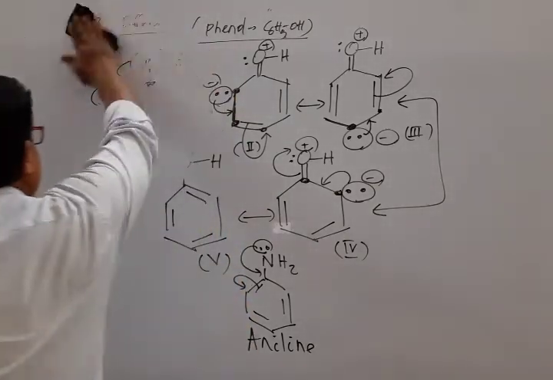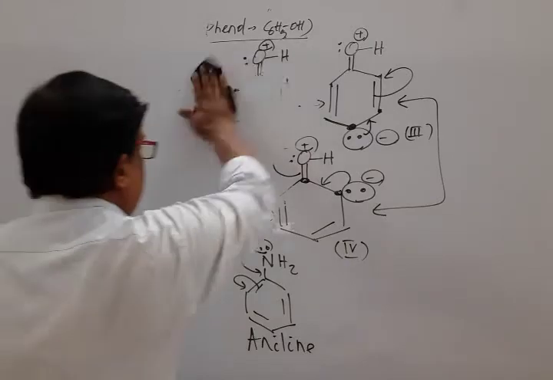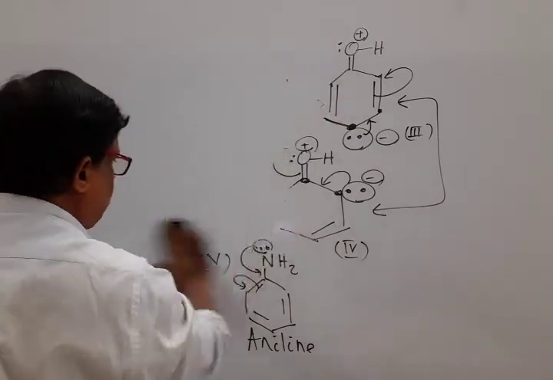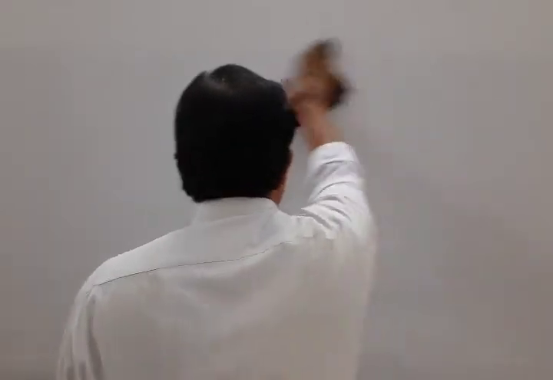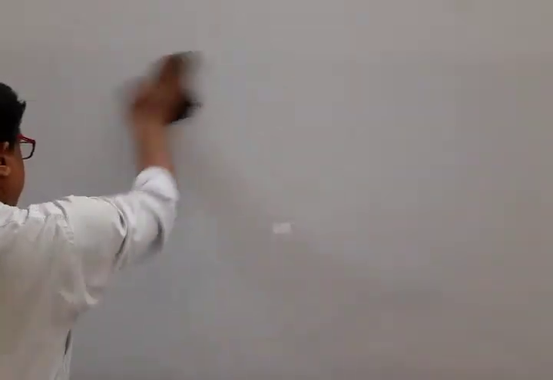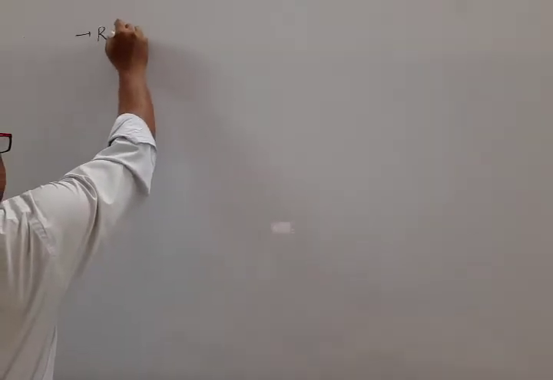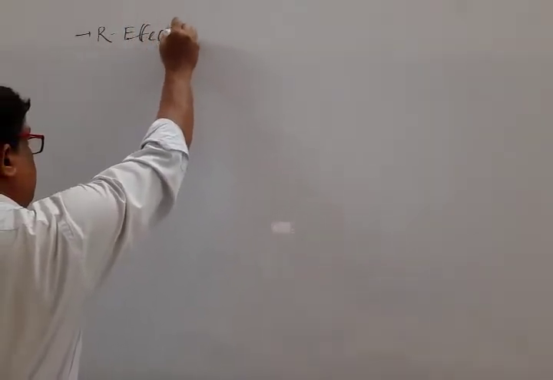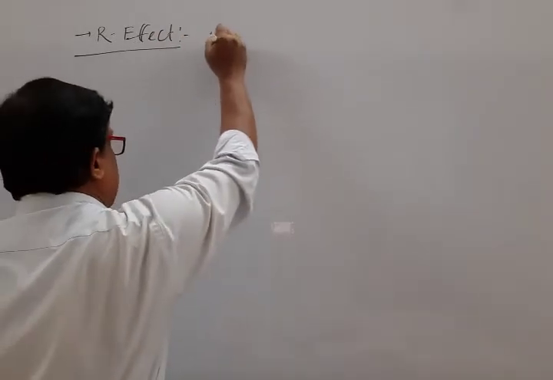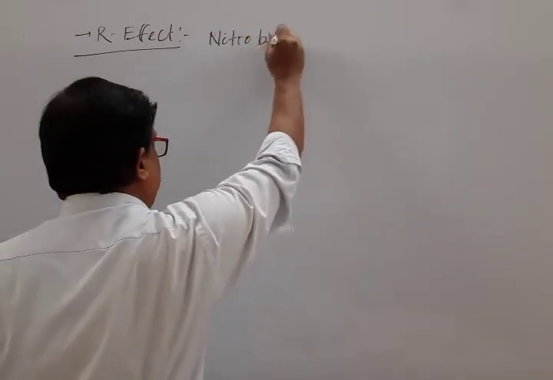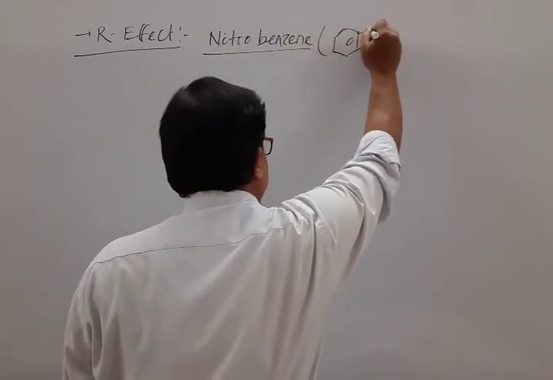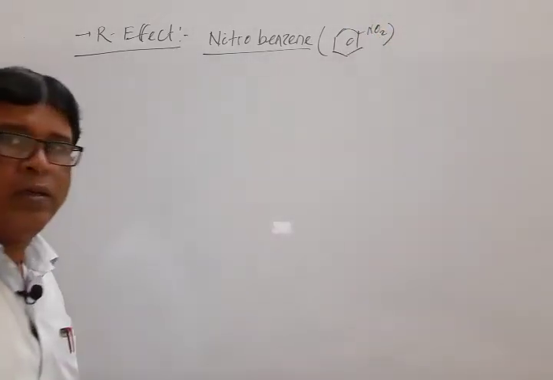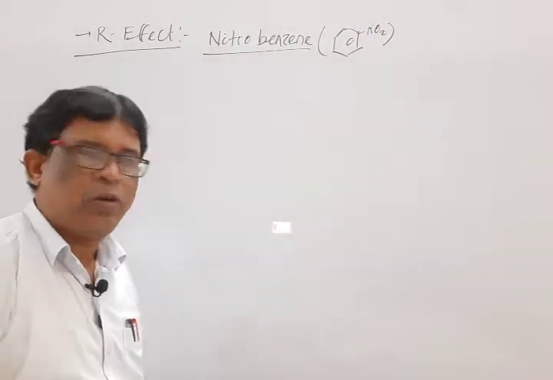Next, switch over to another example, that is minus R or minus M effect. Next one is under the heading of minus R or minus M effect, that is minus R effect. We select one example, that is nitro. When it is attached to a benzene ring, it is known as nitrobenzene. The formula is benzene ring attached to NO2, nitrobenzene. Let us draw the resonating structure of nitrobenzene. Mark that.